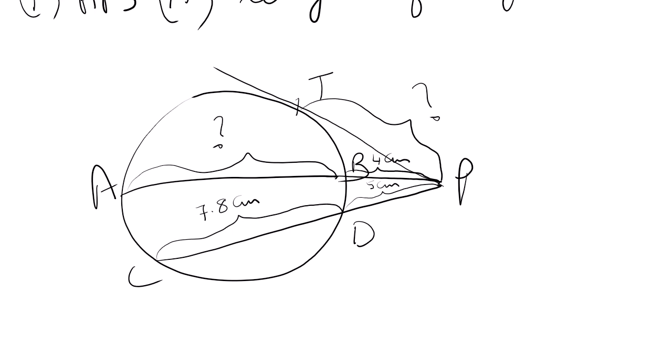Okay. AB. Acha, answer you are giving. AB, how much?